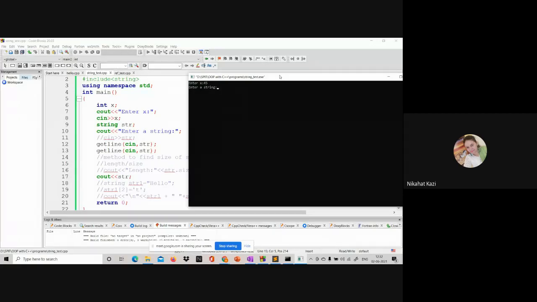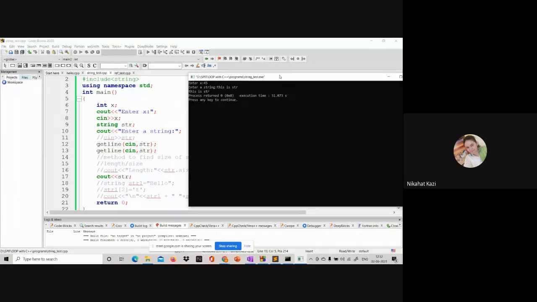That is why it was not allowing you to enter anything, because what does the definition of getline say? Stop reading when you get a new line. So now what you did, you entered one more getline before it. You see what I have done in line number 12, I added the getline. So now what will happen?